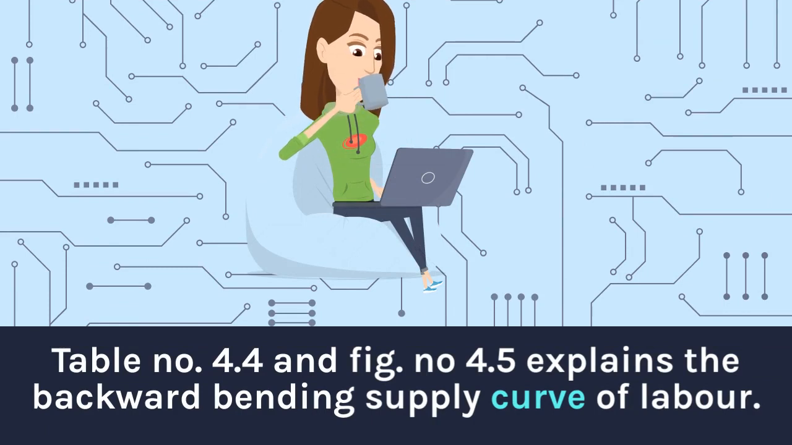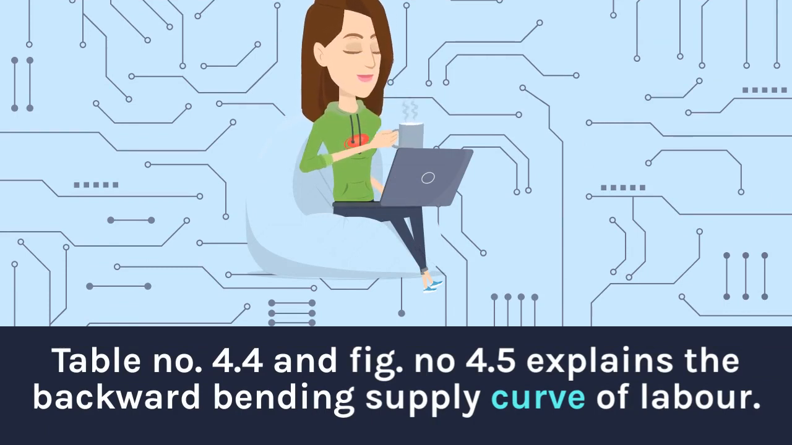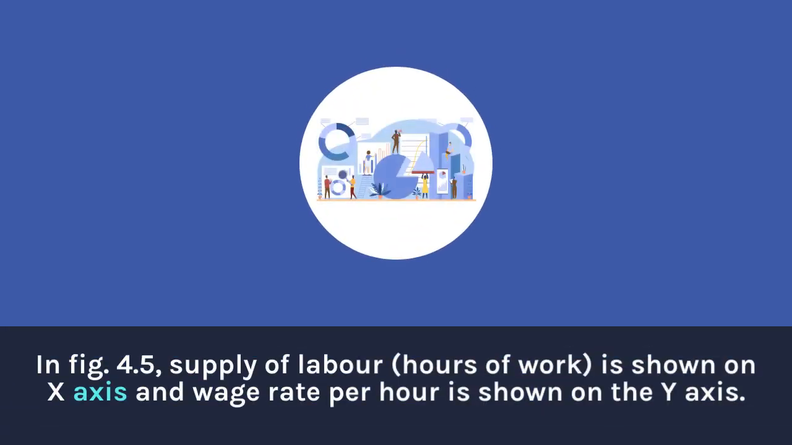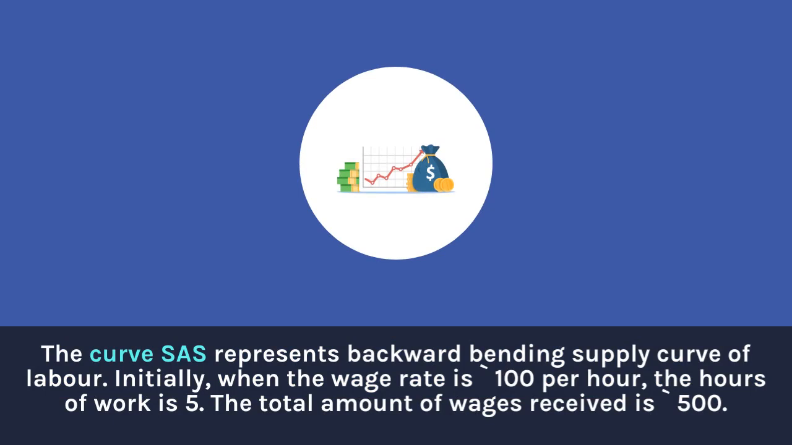Table 4.4 and Figure 4.5 explain the backward bending supply curve of labor. In Figure 4.5, supply of labor, hours of work, is shown on the x-axis and wage rate per hour is shown on the y-axis. The curve SYJC represents the backward bending supply curve of labor. Initially, when the wage rate is 100 per hour, the hours of work is 5. The total amount of wages received is 500.